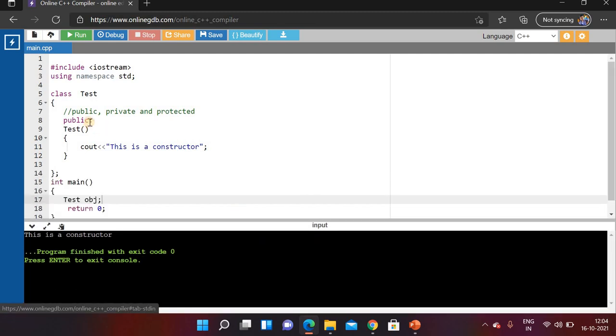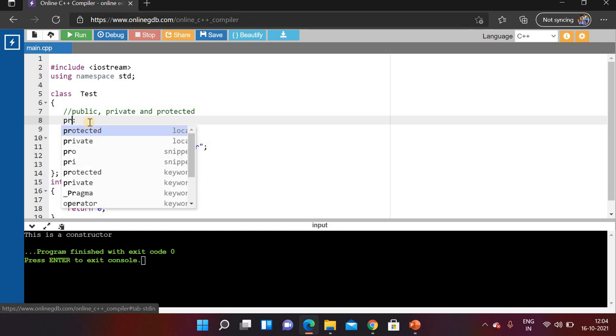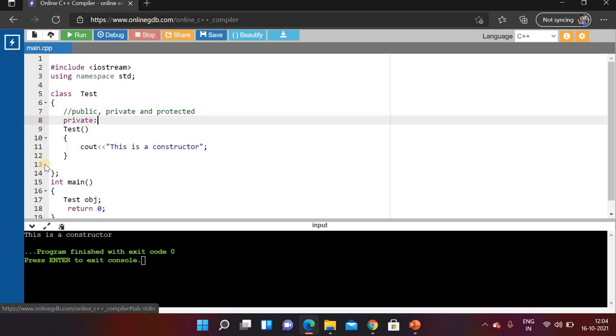If I write private here, private members are those members which are accessible within that class but cannot be accessed outside the class. We cannot access a private or protected member outside the class by using an object.